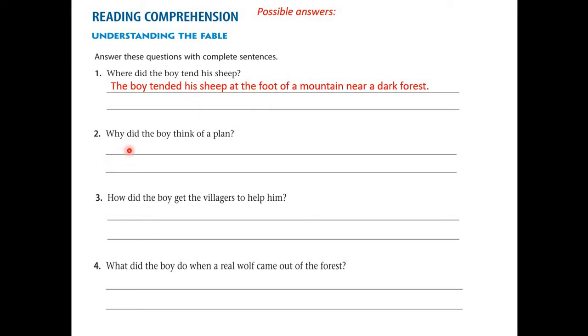Next, number two, why did the boy think of a plan? Why did the boy plan to trick the villagers? The boy thought of a plan so he could get a little company and some excitement. That is the reason. Or you can say the boy thought of a plan because he was bored and he wanted to be entertained.